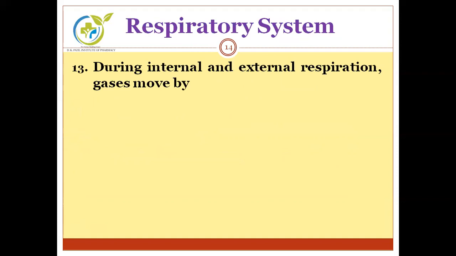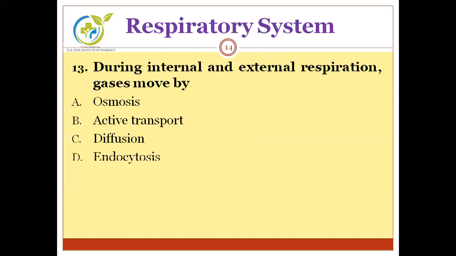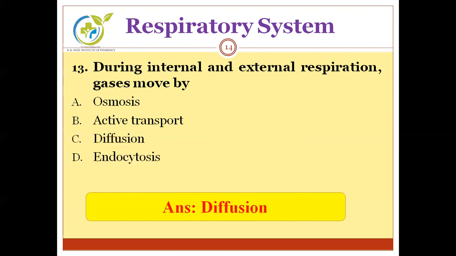Next, during internal and external respiration, gases move by osmosis, active transport, diffusion, endocytosis. We have to find out the transportation mechanism by which gases move during internal and external respiration. And the correct answer is diffusion.